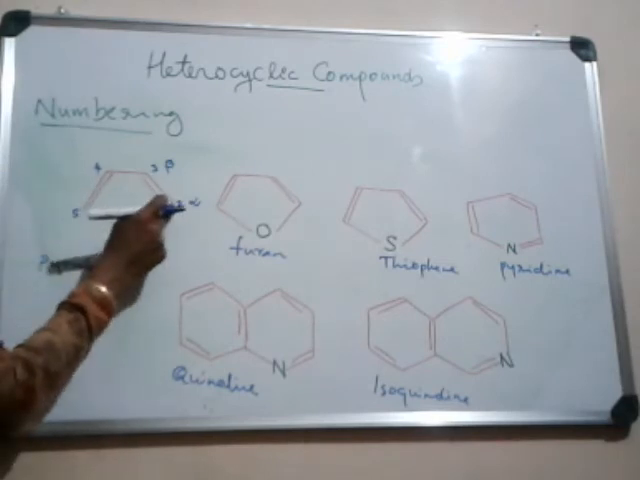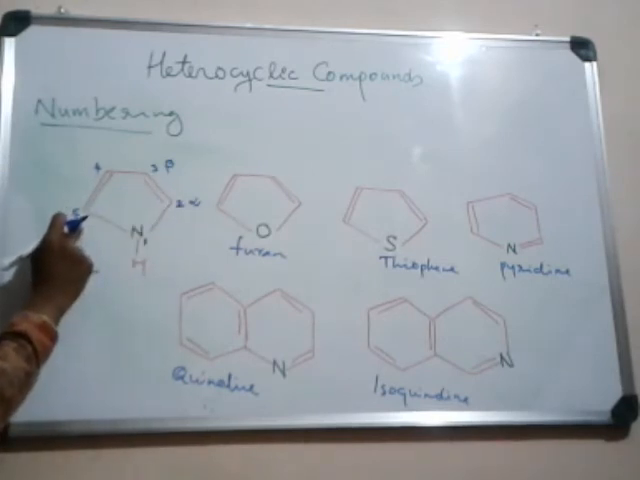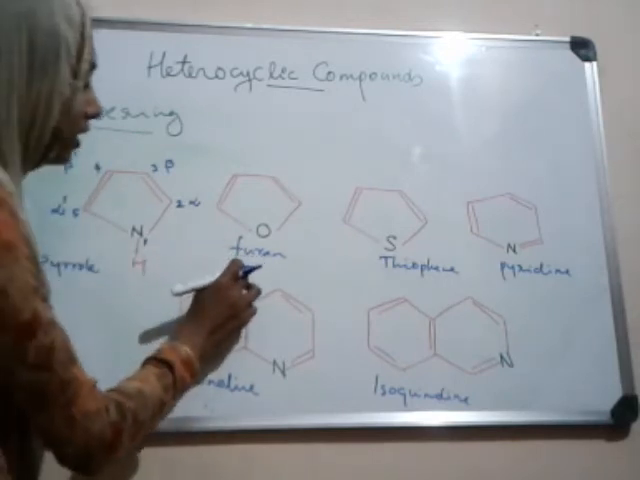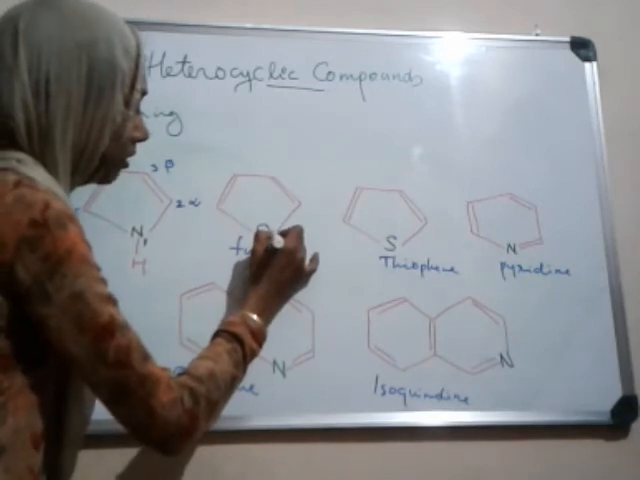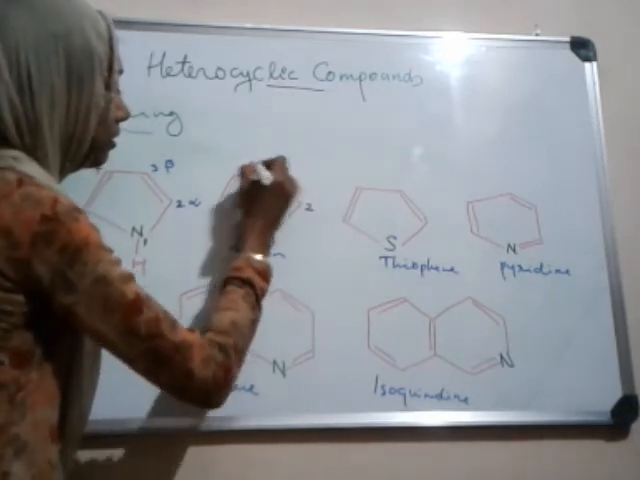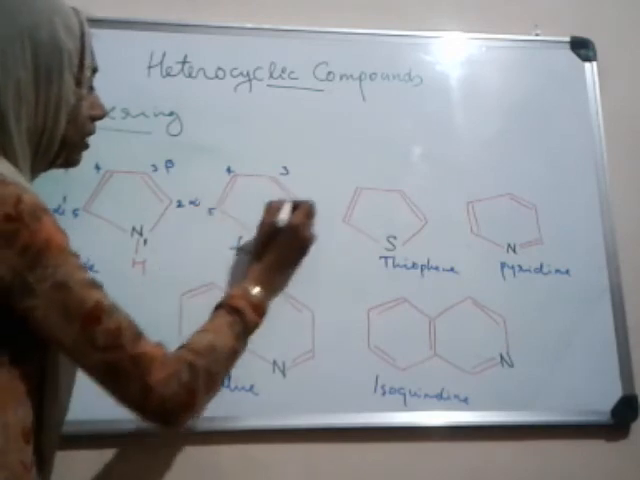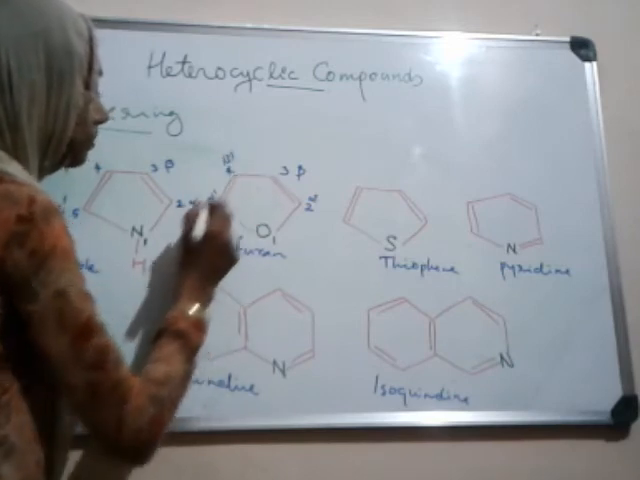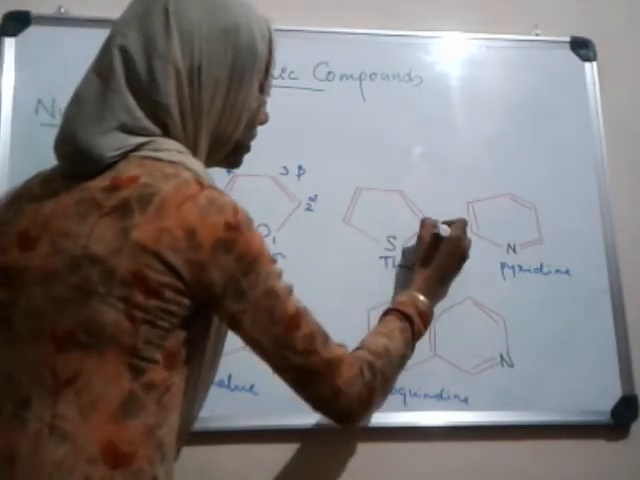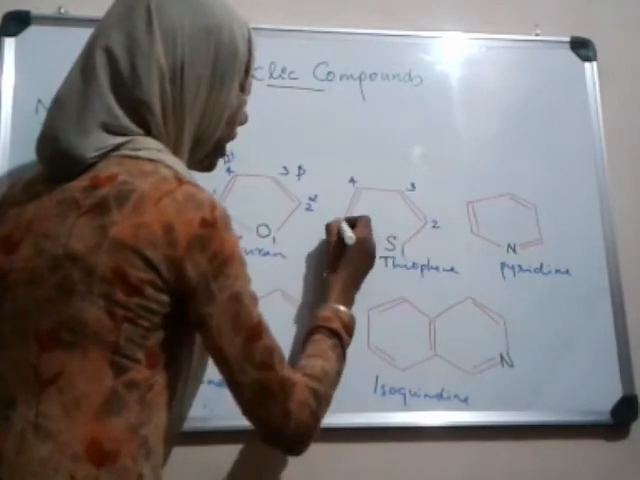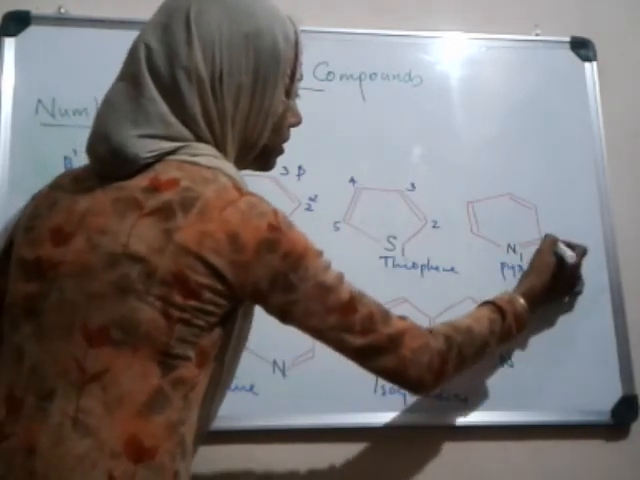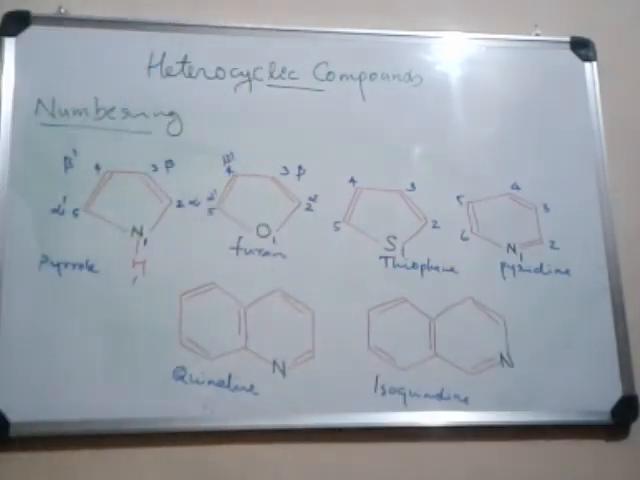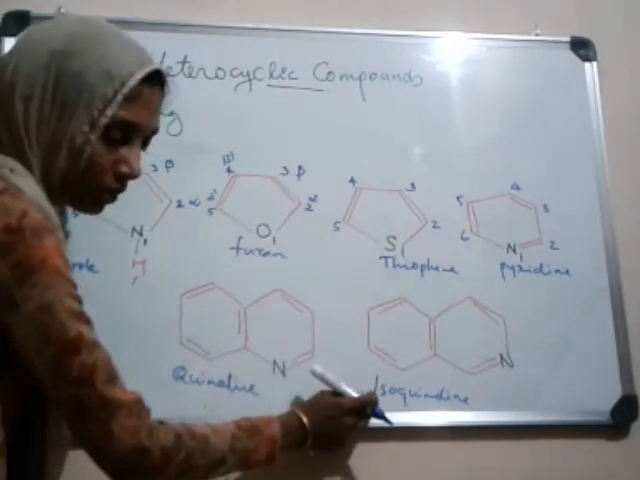The second and fifth positions are identical, so they are given as alpha dash and beta dash. Similarly, in furan, the oxygen gets the first number, then second, third, fourth and fifth, with alpha, beta, alpha dash, beta dash. In pyridine, the numbering is first through sixth. Then we have quinoline and isoquinoline.